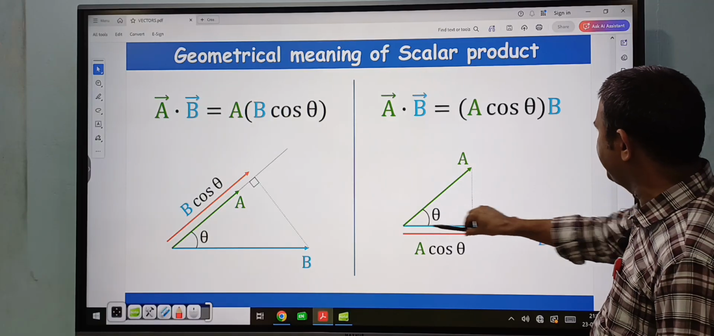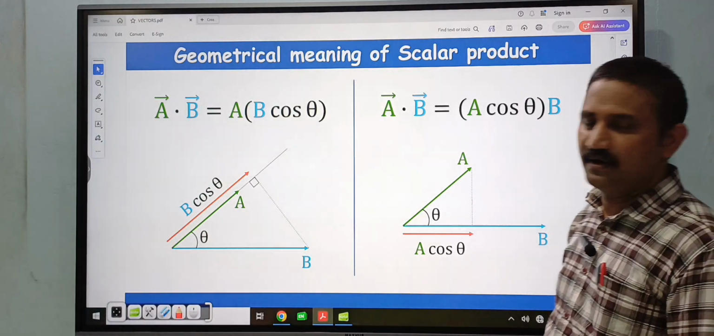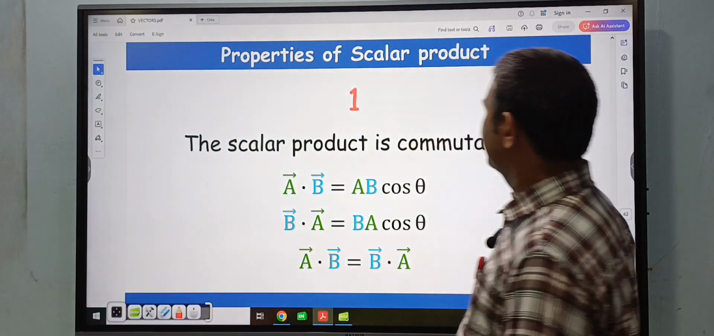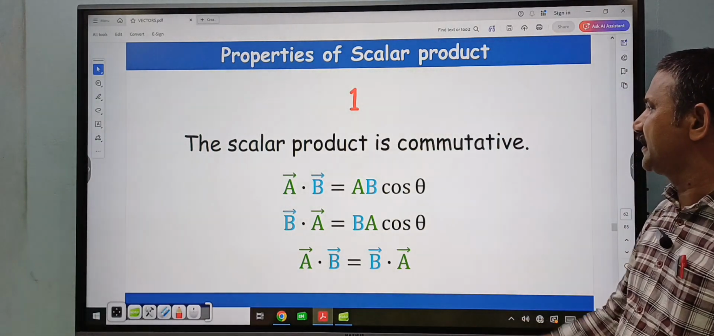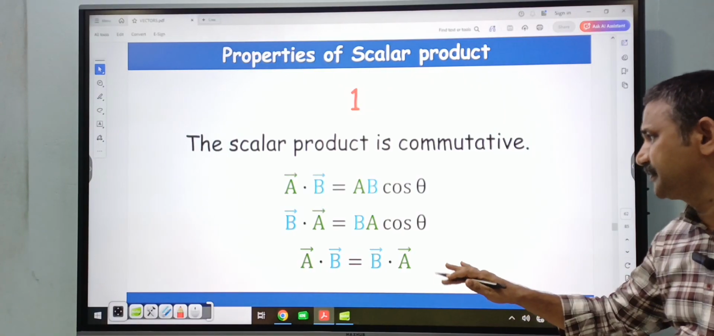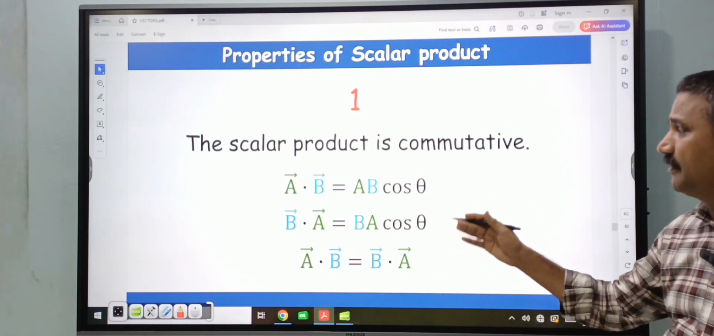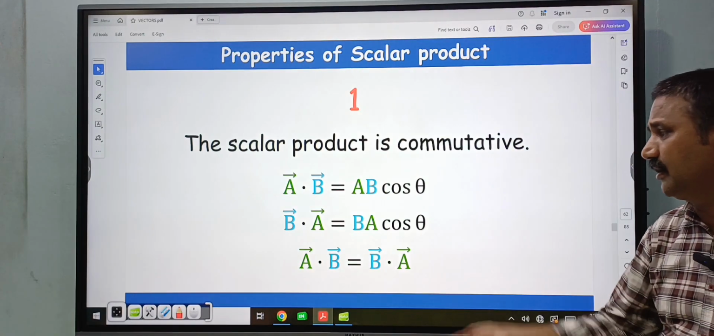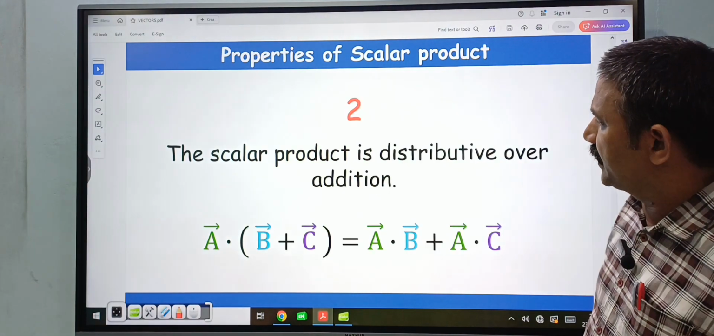A cos theta into B, that is A bar dot B bar. Next, properties of scalar product. Scalar product is based on commutative law because A bar dot B bar is equal to AB cos theta and B bar dot A bar is equal to BA cos theta. So A bar dot B bar is equal to B bar dot A bar.